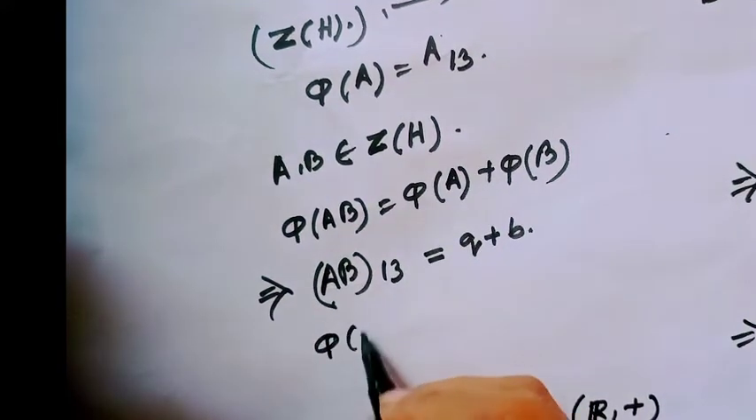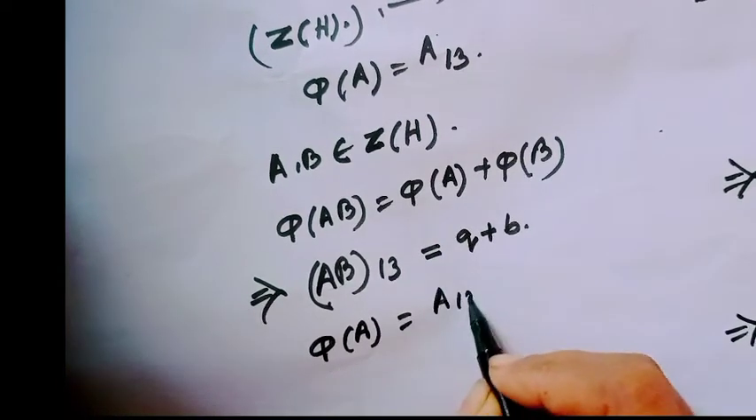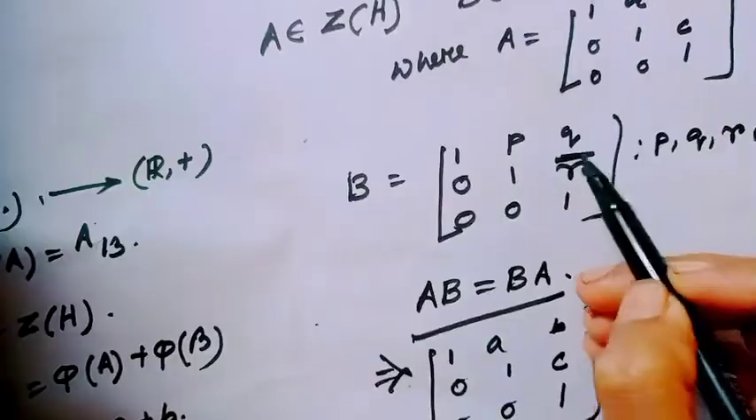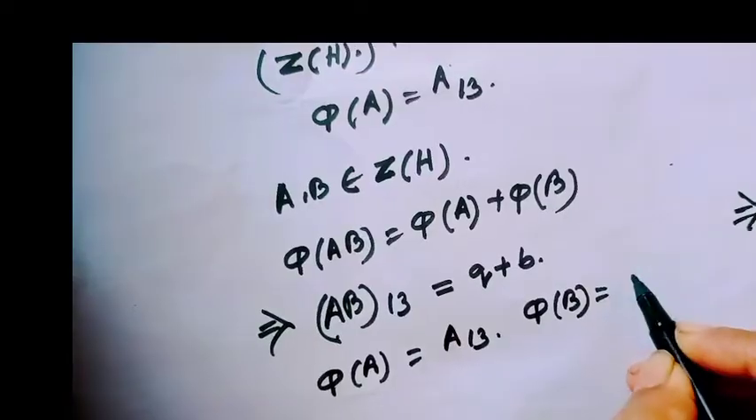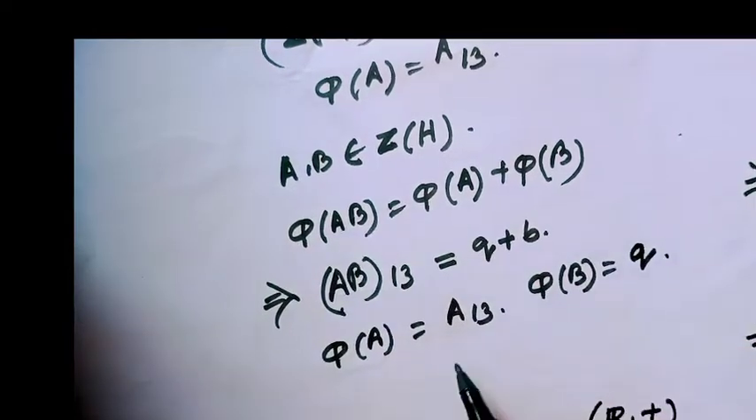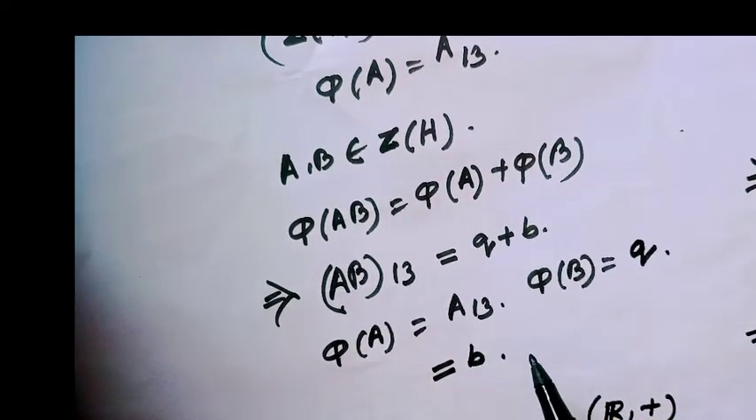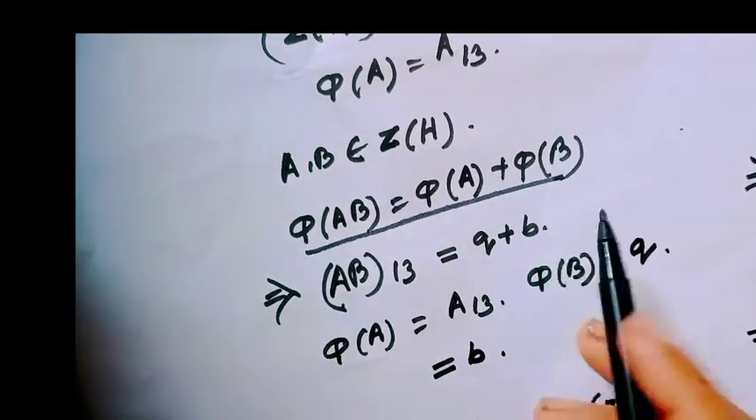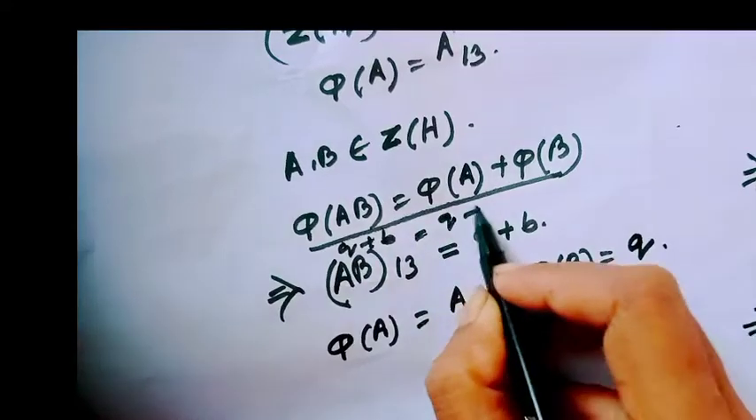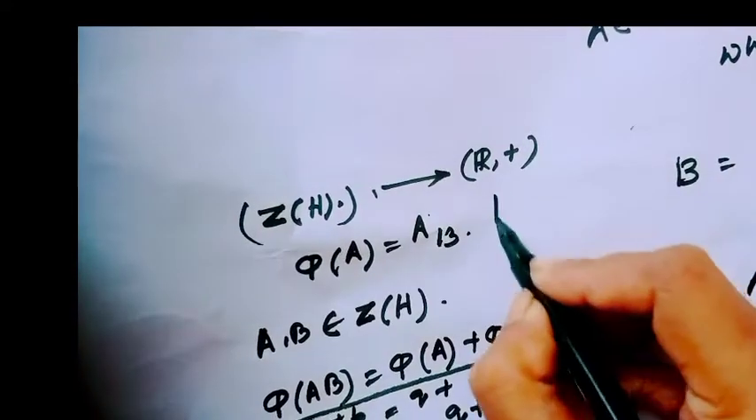Then φ(A) = A13, which has the value Q, and φ(B) = B13, which equals B. Therefore our given condition is satisfied. Here this value equals Q plus B, and here also this value equals Q plus B. Therefore this function is a homomorphism.